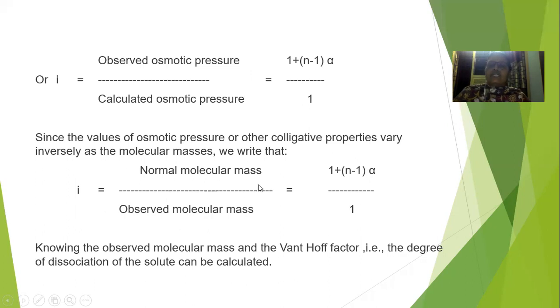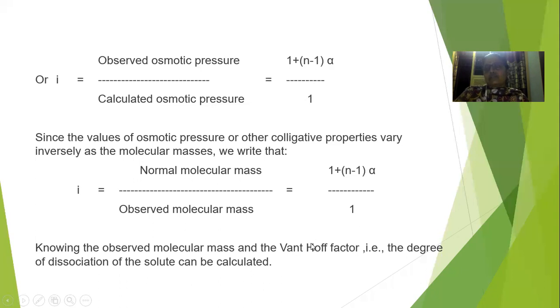Using the Van 't Hoff factor, we can calculate the alpha value, that is the degree of dissociation. So knowing the observed molecular mass and the Van 't Hoff factor, the degree of dissociation of the solute can be calculated. So if you know the molecular mass and the Van 't Hoff factor, we can calculate the alpha value for a solute, the degree of dissociation, very easily. When a solute undergoes association or dissociation, using that we can find the i value, that is the Van 't Hoff factor.